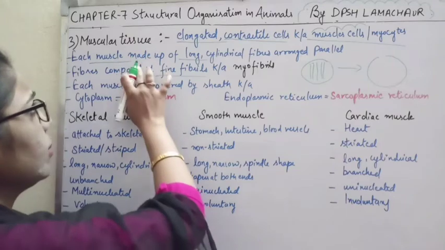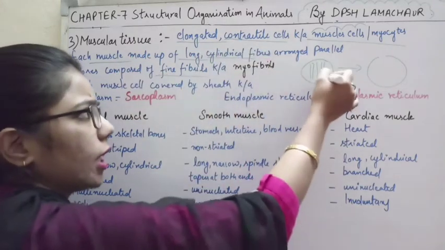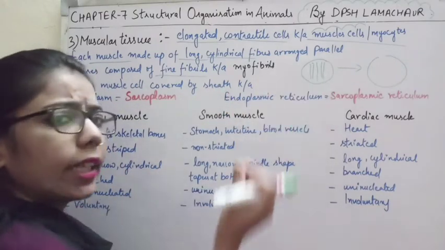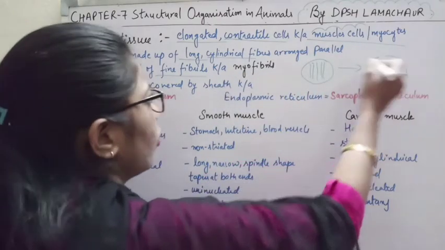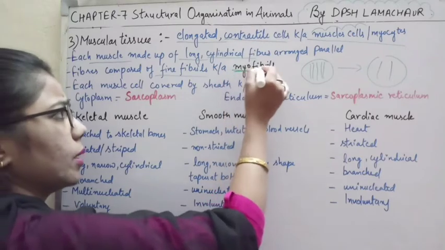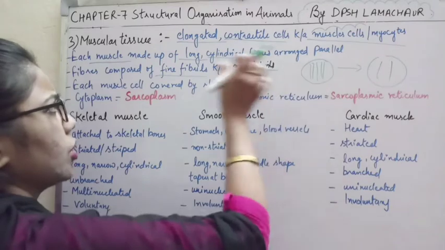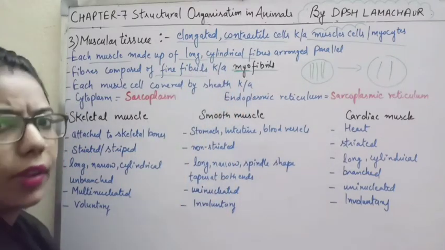So the same thing we have written here, that these are long and cylindrical fibers which are arranged parallelly. When they get accumulated, they form a thick structure, which is known as myofibrils. Myo means related to muscles, and fibrils means related to fiber-like structure. So the combination of these forms the myofibrils.